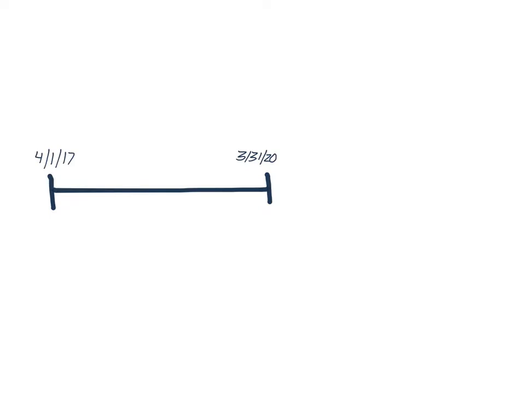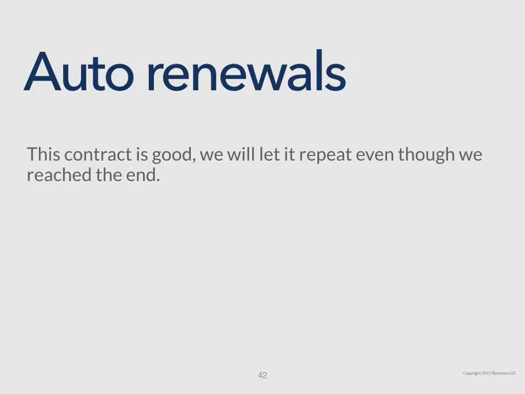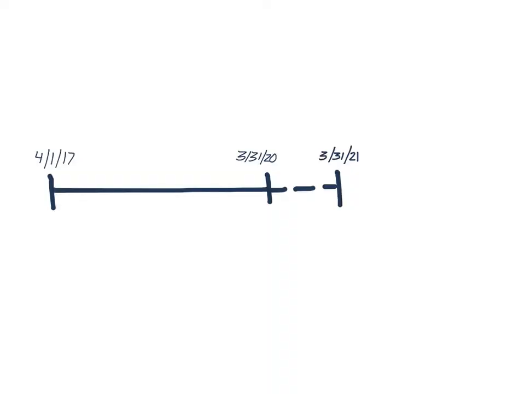So maybe we have a contract that starts on April 1st, April Fool's, 2017, and ends March 31st, 2020. So we have this basic, definite term, 3-year contract. We know what's going on, not a problem. But maybe there's an auto-renewal feature. So we like the contract, and we're going to let it repeat at the end of that contract. And so we're going to allow there to be an automatic renewal of 1 year for this contract.